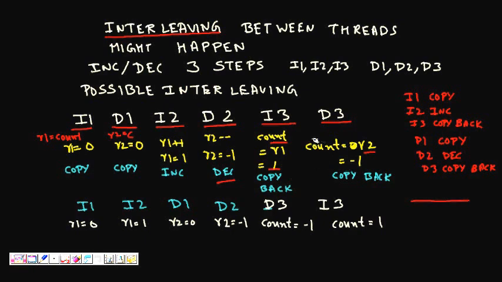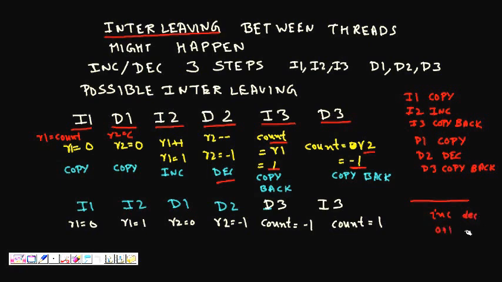Now thread 2 copies its value in R2 to count, so it becomes minus 1. So finally you will see a value which is minus 1. We expected increment and then decrement, so 0 plus 1 and 1 minus 1 would be 0, but here you are getting an answer which is minus 1.